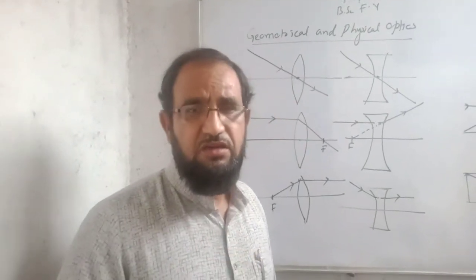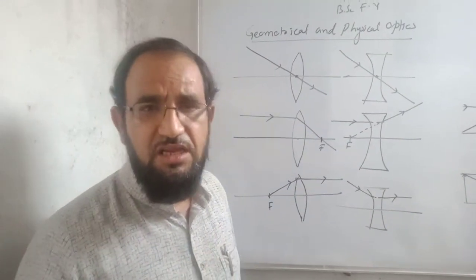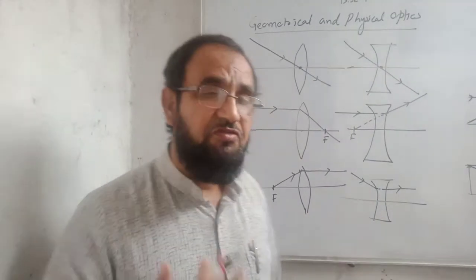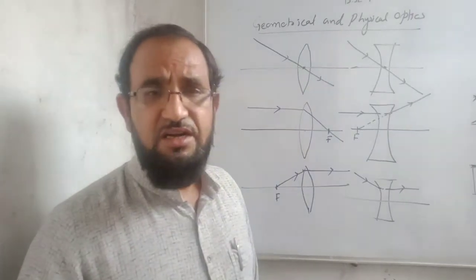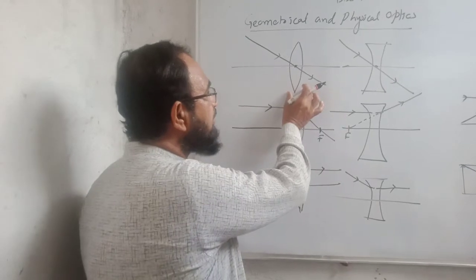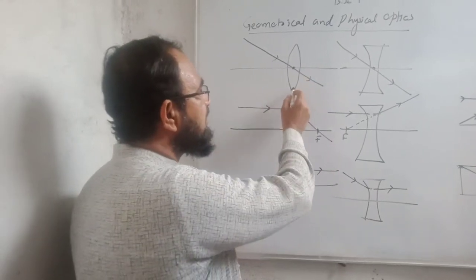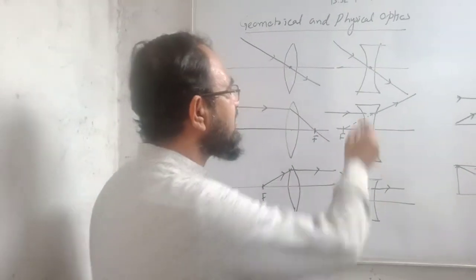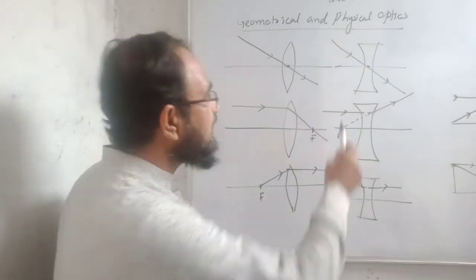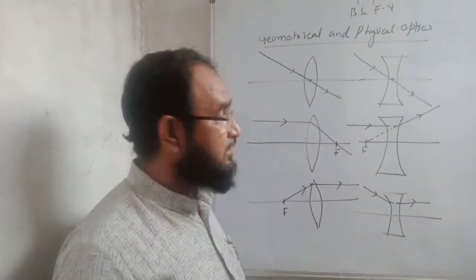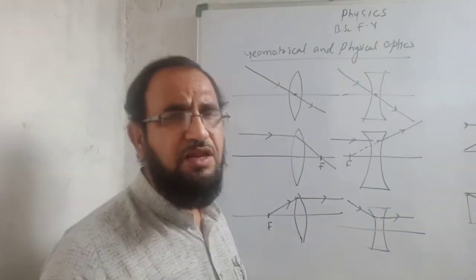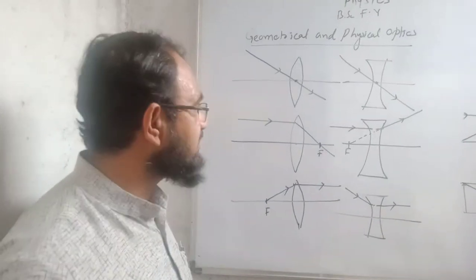Now in this topic we have to study about the cardinal points of a lens or the lens system. So before studying the cardinal points, let us understand something about the lenses. We are having two types of lenses generally. It is our convex lens, it is the concave lens. Convex lens means a converging lens, concave lens means the diverging lens. Okay, so it is double convex, it is double concave. There may be plano convex, plano concave, different types of lenses are there.